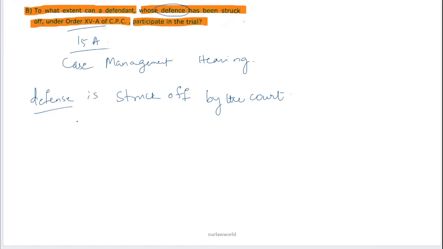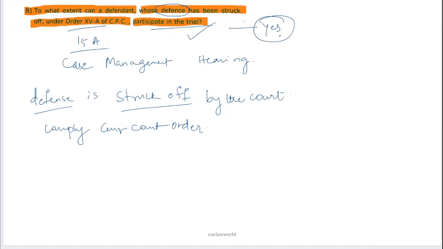The question is, even after the striking off of the defense, can he still participate in the trial? Yes, he can still enter and participate in the trial by showing valid or reasonable reasons to the court, where the court agrees the reasons to be valid.